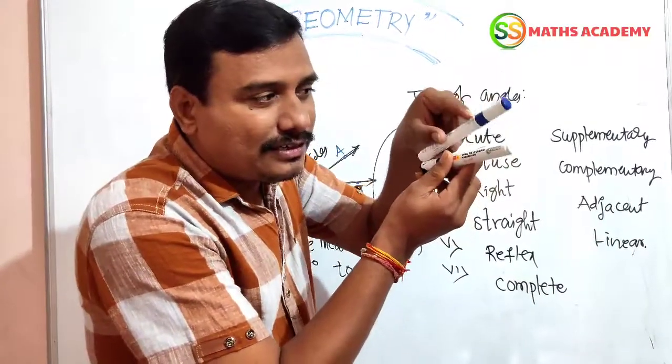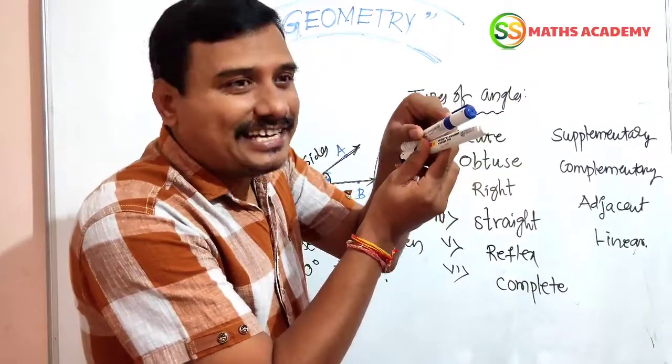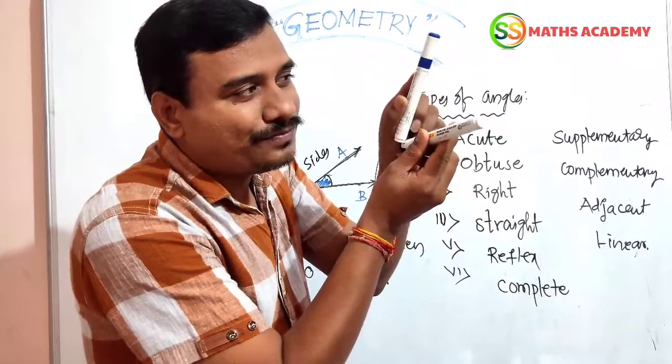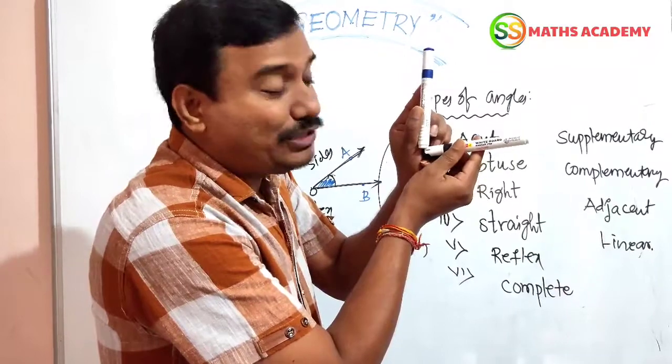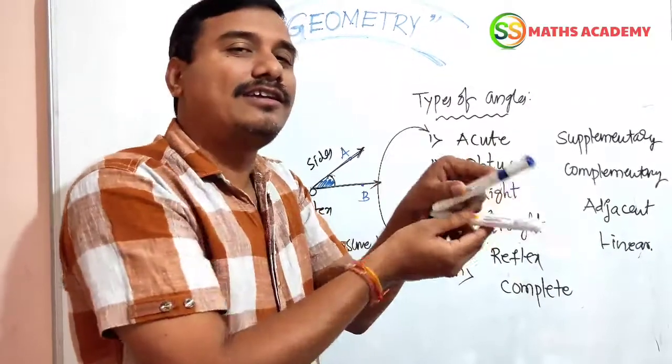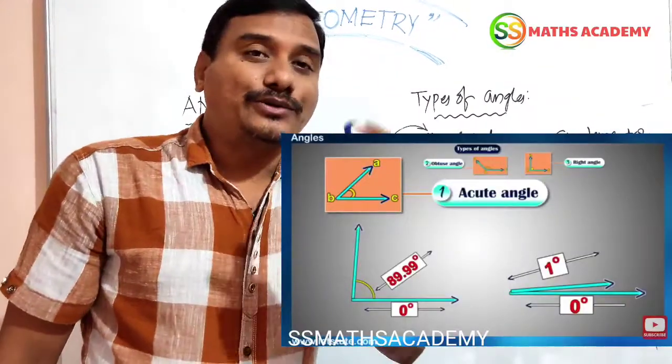Example, from 0 to 89 degree, like this you can go. These are all examples of acute angles. Don't go like this, L shape. Up to 89 degree only. These are all called examples of acute angles.